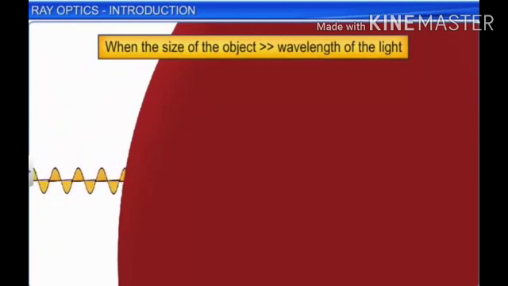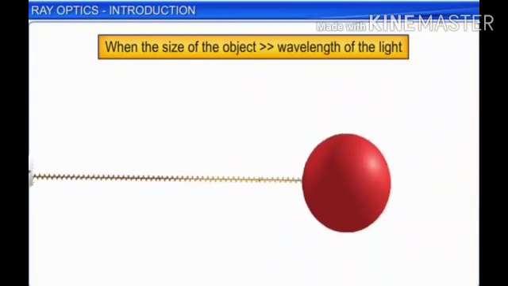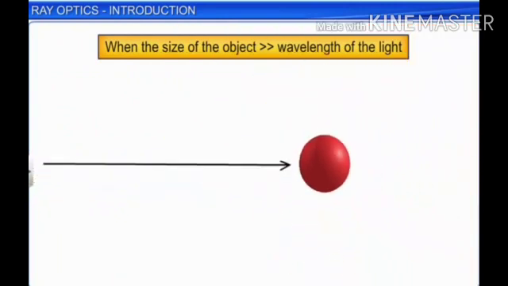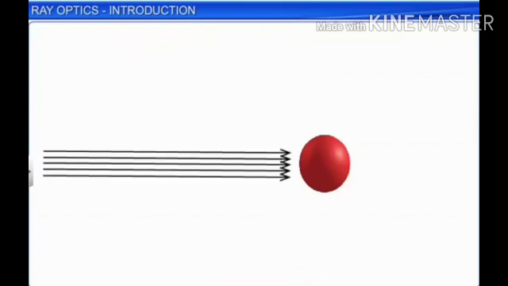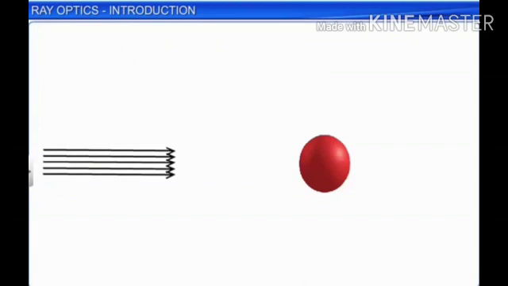Light travels in a straight line in a medium. It deviates from its path only when it encounters another medium or an obstacle. This is a ray of light. A ray of light gives information about the direction of light, but does not give other characteristics like intensity and color. Bundles of such rays are called a beam of light.